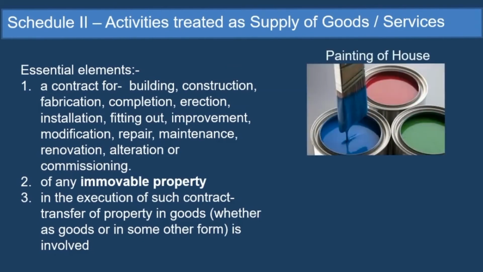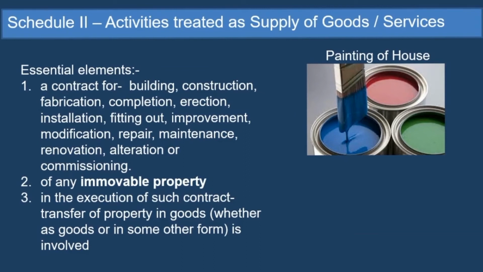Say you're painting a house. Okay, so the first two conditions are fulfilled. It is a contract for repairs, modifications and renovation. We can say a painting of a house is a movable property. So the first two conditions are fulfilled. See the next, the third one.